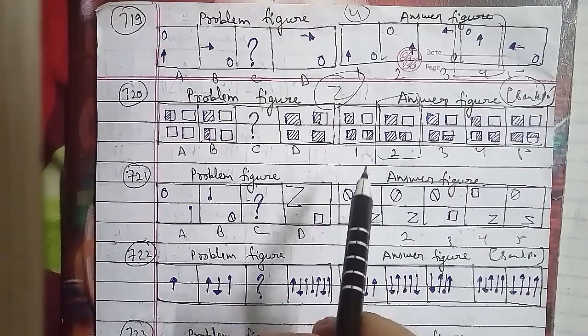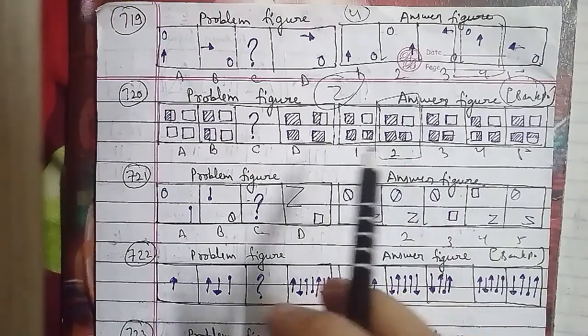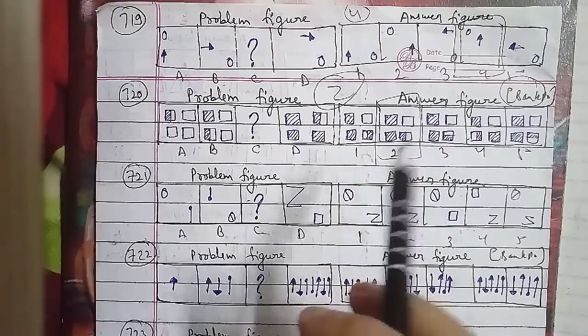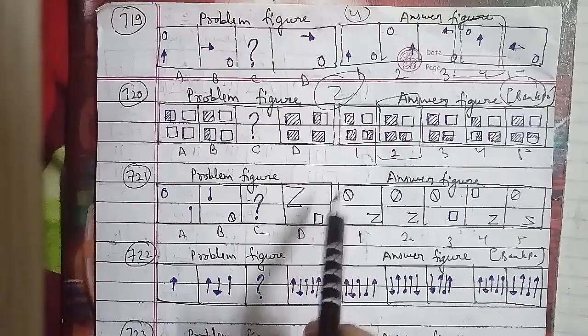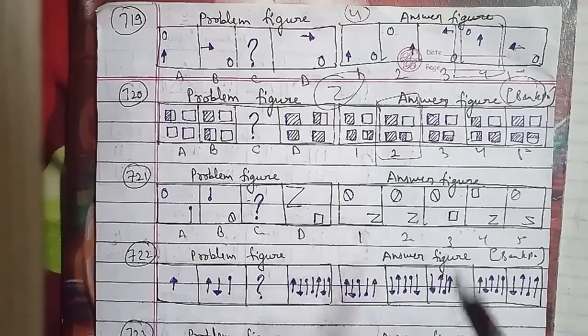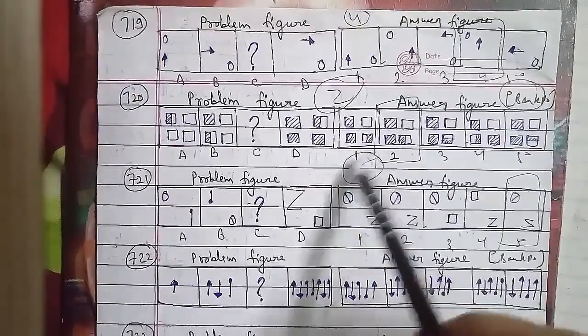Now let's go ahead with the other one, the 722nd question of the session. These were the problem figures and these were the answer figures as well, which has been asked in the bank question paper, named as A, that is an arrow. Then we have B, that is an arrow and then an inverted arrow, and then of course the pin. C, and then we have D.